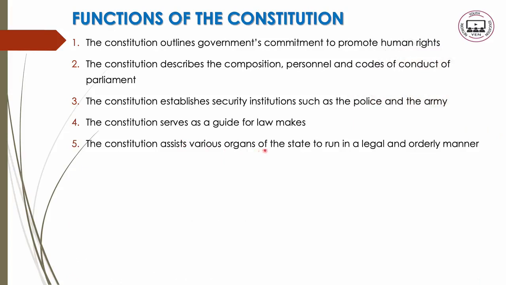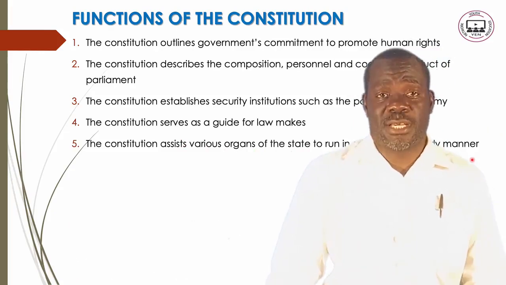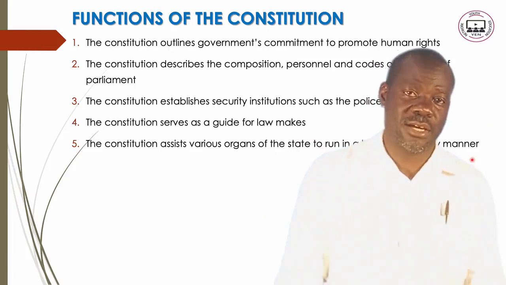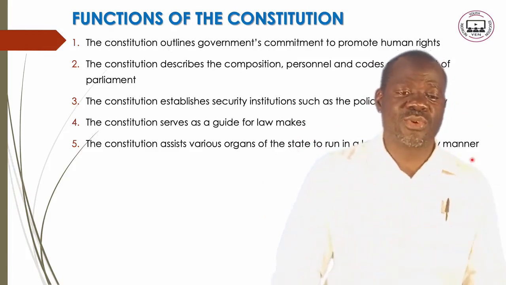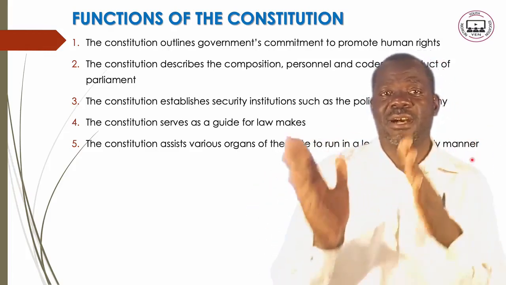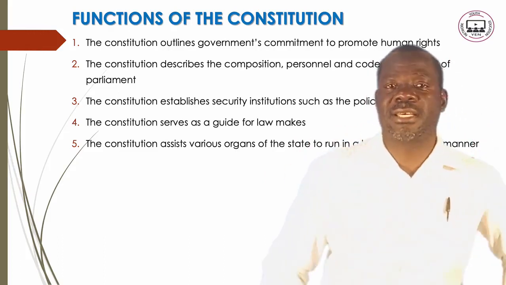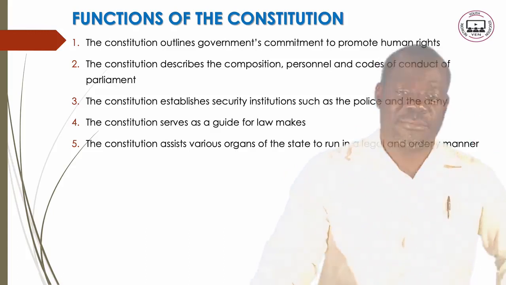Various organs of the state run in a legal and orderly manner. Without the law, there is disorder. So for the country to avoid chaos and disorder, there must be the law. So it assists various organizations to operate within the law so that there is order all the time.